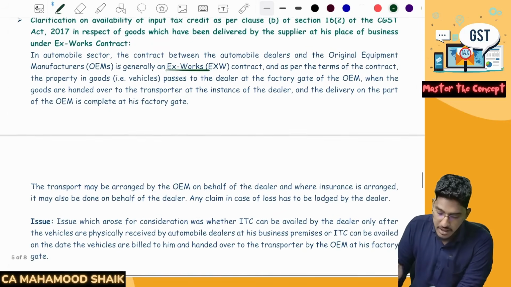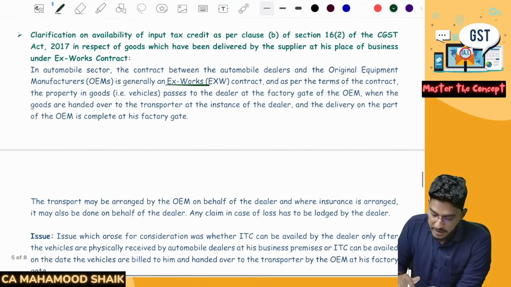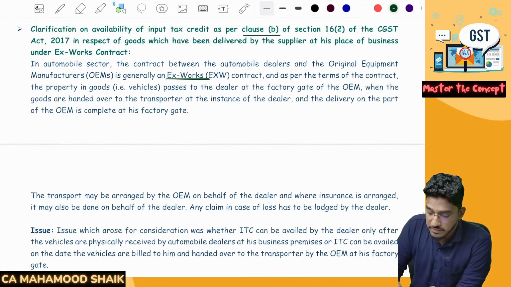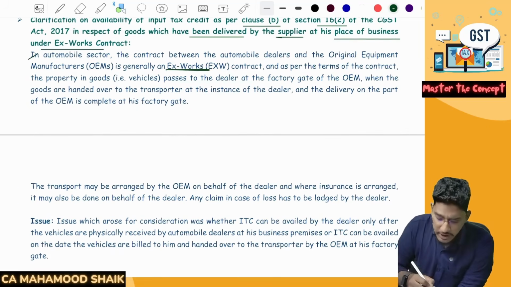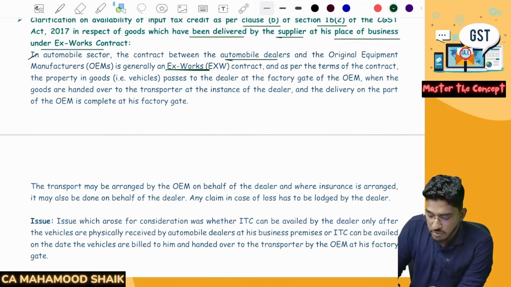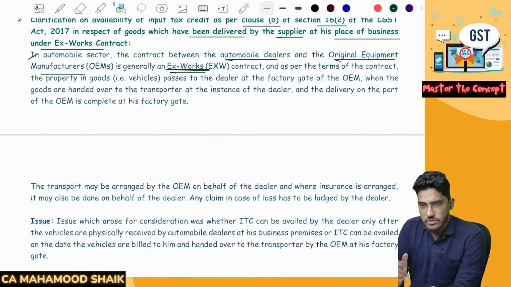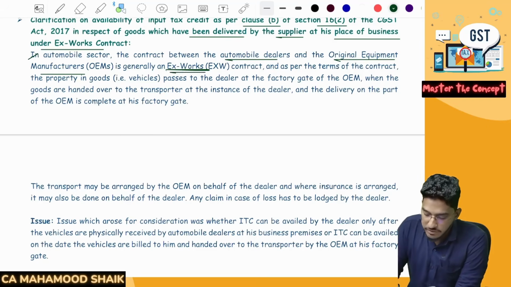Let us read it. Clarification on availability of input tax credit as per clause (b) of Section 16(2) of the CGST Act in respect of goods which have been delivered by the supplier at his place of business under ex-works contract. So in the automobile sector, the contract between automobile dealers and original equipment manufacturers is generally on ex-works contract. This issue has come up in the automobile sector. In the case of automobile dealers, there will be an original equipment manufacturer and a dealer, but that transaction happens on ex-works contract.